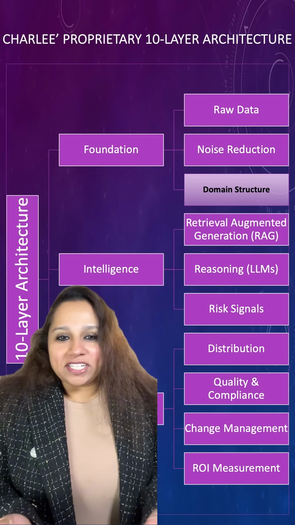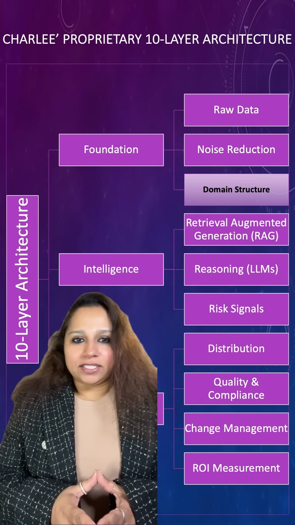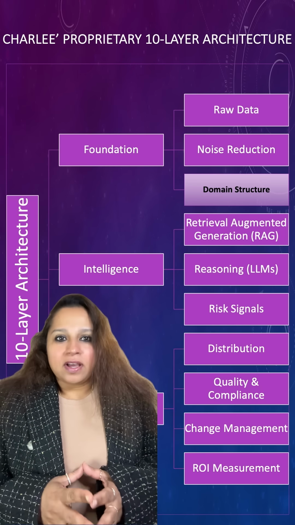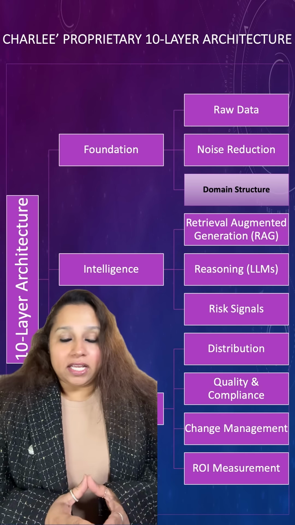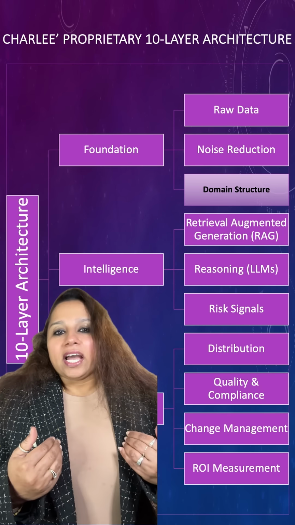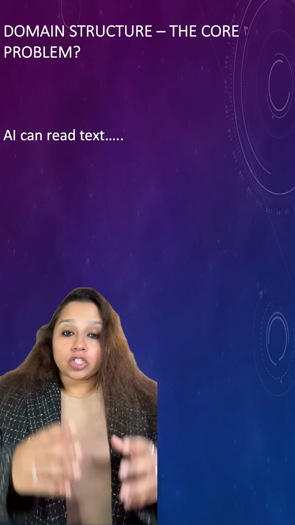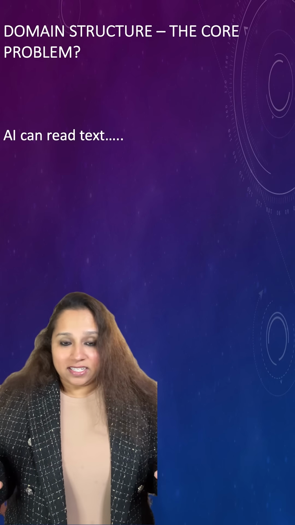Last week, we discussed noise reduction. The next challenge is language. Language only has meaning in context. Take a simple claims example. An adjuster note says, claimant delayed treatment. To a generic model, this is just a sentence.